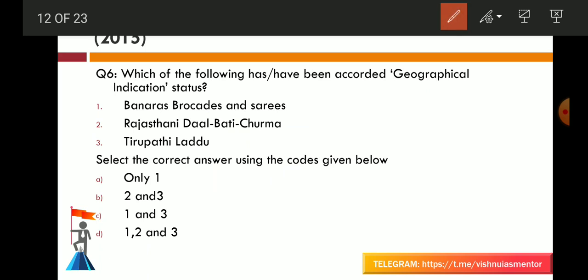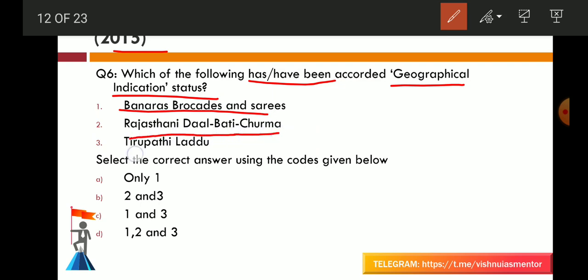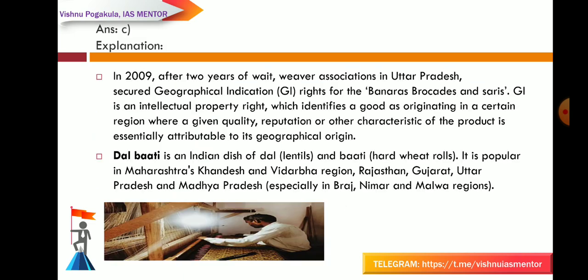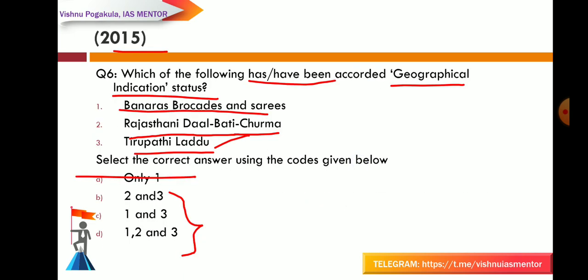This is from 2015. Which of the following has or have been accorded geographical indication status? Already we have seen one more question in previous videos about geographical indication. One, Banaras brocades and saris; two, Rajasthani dal bati churma; three, Tirupati laddu. Select the correct answer using the codes given below. So all will be very confident about Tirupati laddu. And of the remaining two, which is correct? When you see the third option, B, C and D are there, so option A is eliminated. So either 1 or 2 should be true. Answer is C. Answer is 1 and 3.